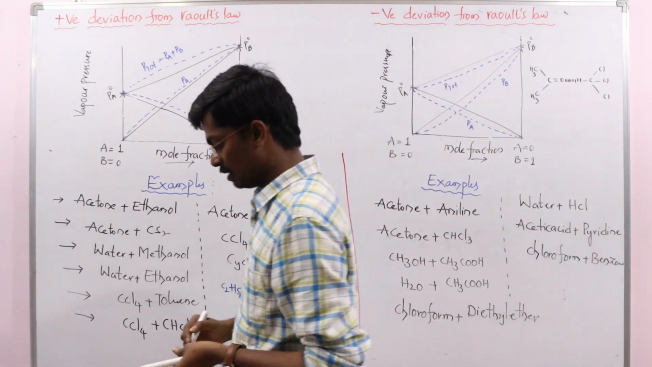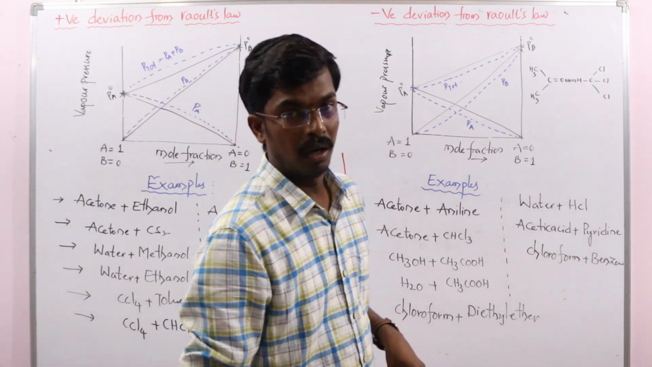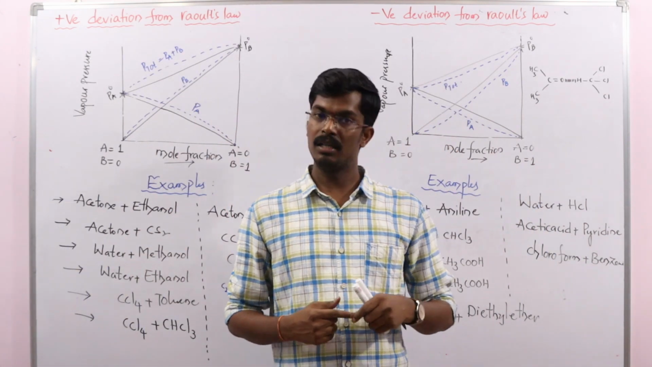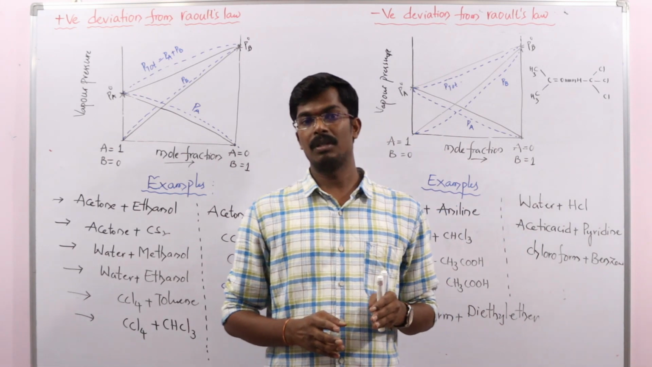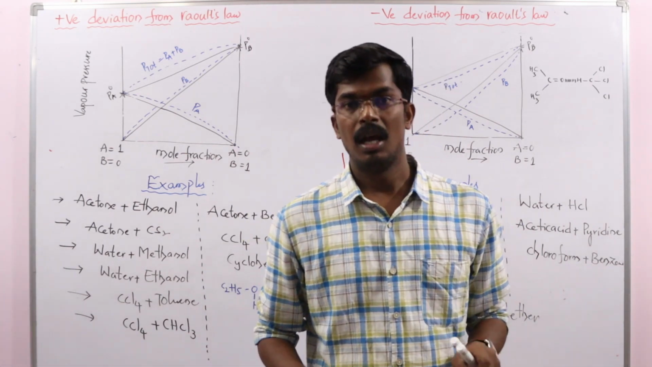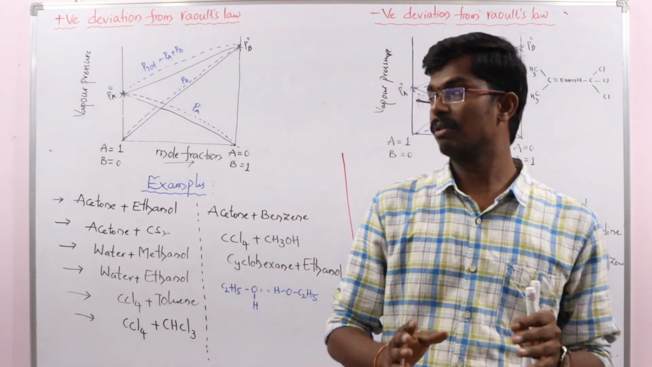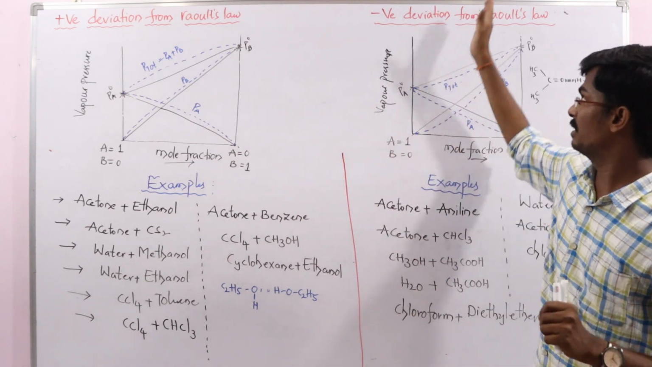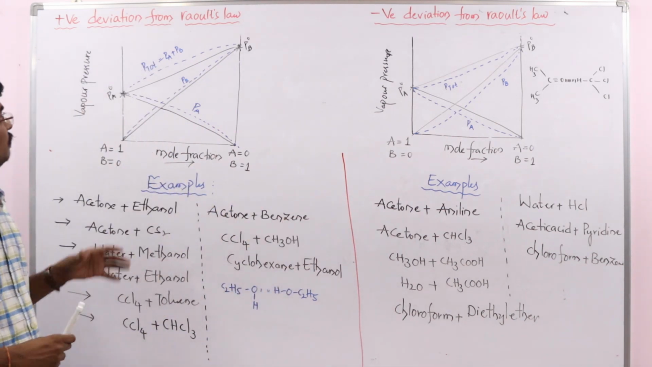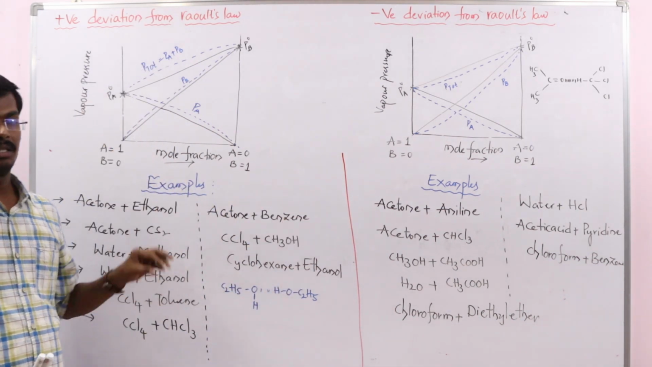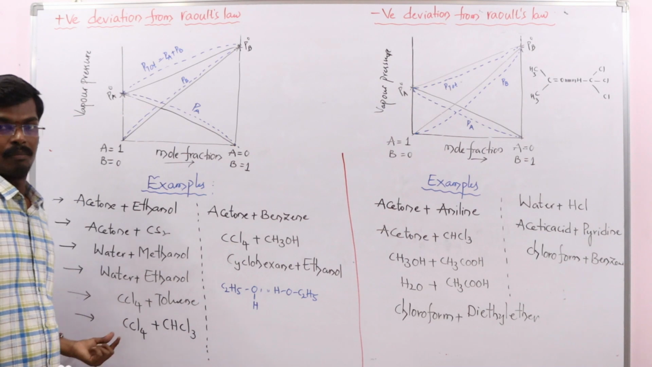So this is the comparison between positive deviation and negative deviation from Raoult's law. These two are non-ideal solutions which do not obey Raoult's law, where the interactions are not the same, and delta H mix is not equal to 0 and delta V mix is not equal to 0. Some show positive deviation and some show negative deviation from Raoult's law. So these are the concepts involved in non-ideal solutions: conditions, graphical representations, and different types of examples. Clear?